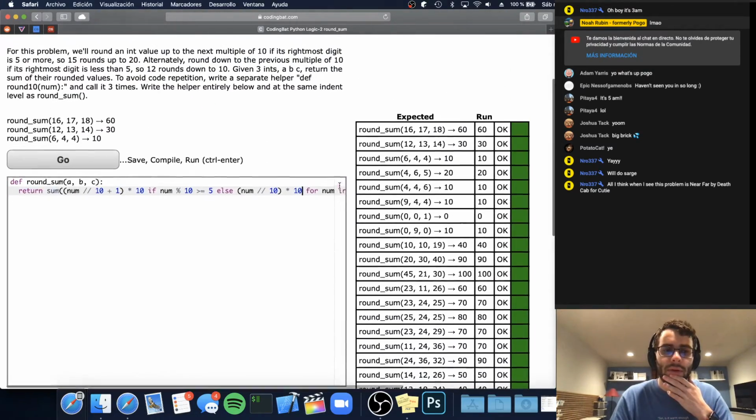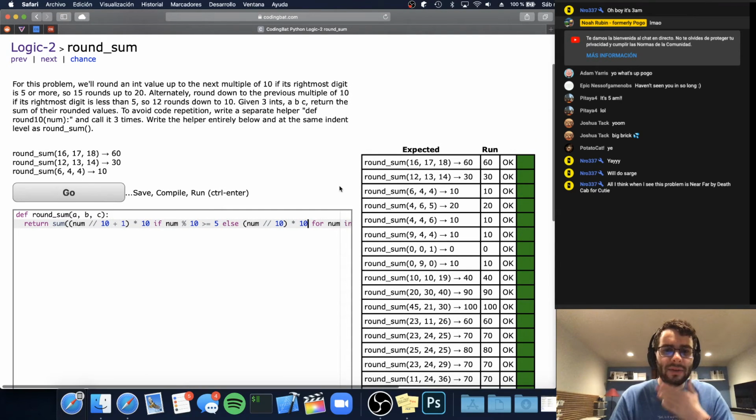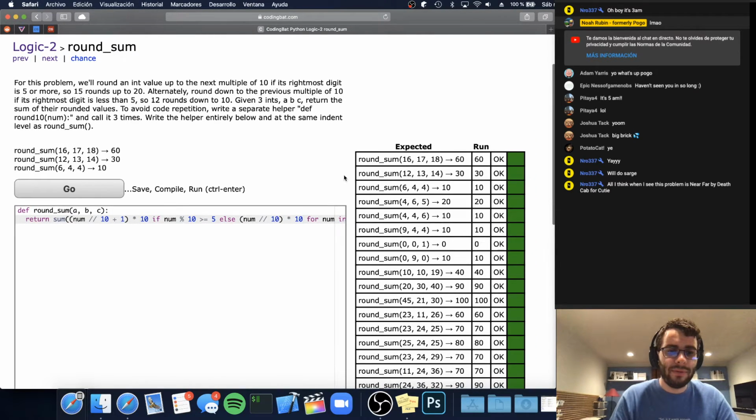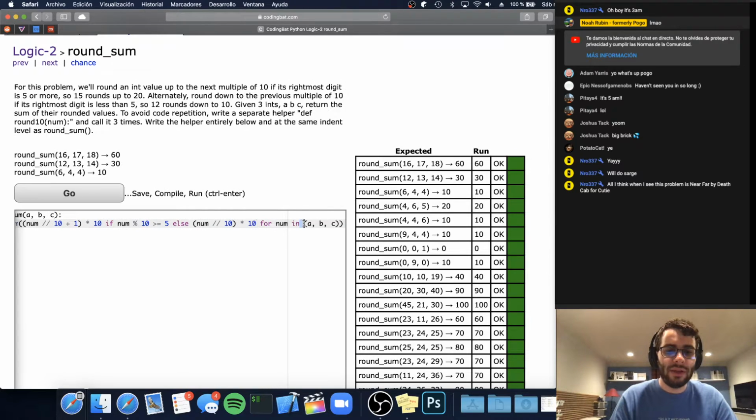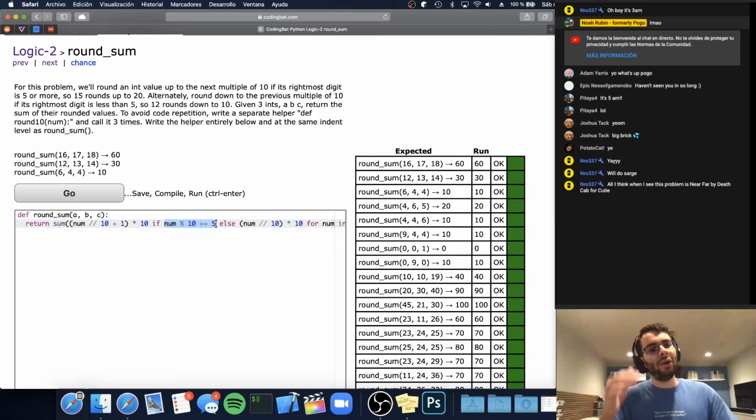Yeah, nice. So again, I think that explanation was a little bit brief. Let me explain again. For each number that we have, we want to consider its rounded value. So this right here will give us the last digit. We just do num mod 10. It's the remainder of num divided by 10. If it's greater than or equal to 5, then we want to round up.